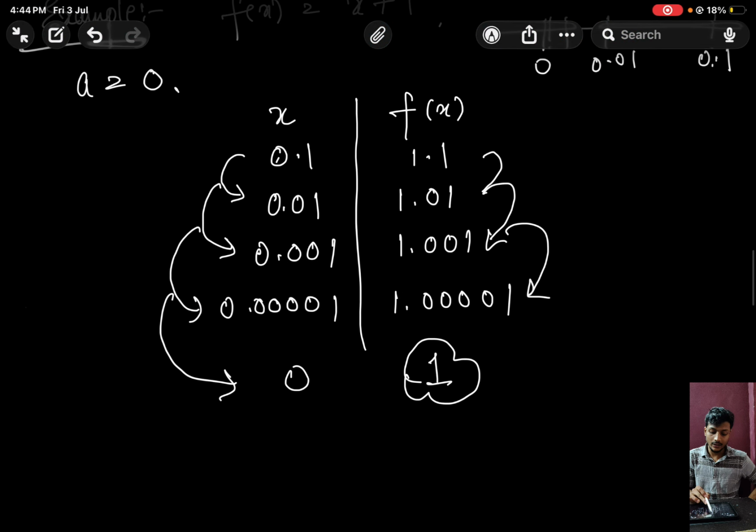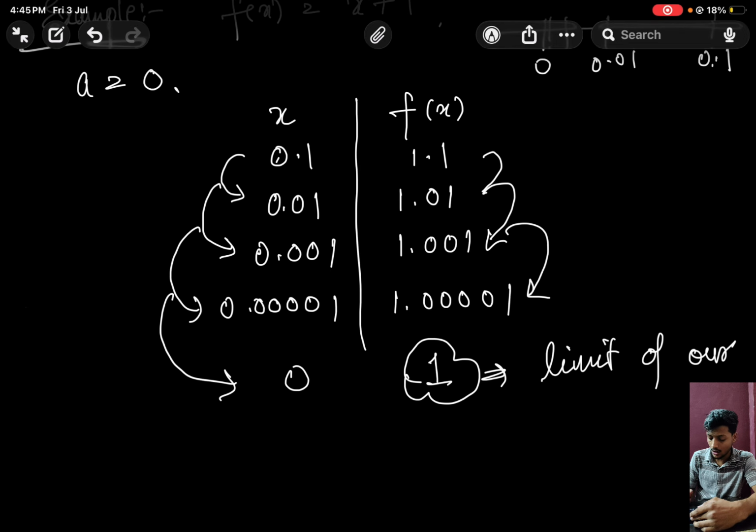So as our x is approaching the value a, which is 0 here, our f of x is approaching the value 1, which is L here. So here this L is what? Limit of our function at a point a, which is 0 here.